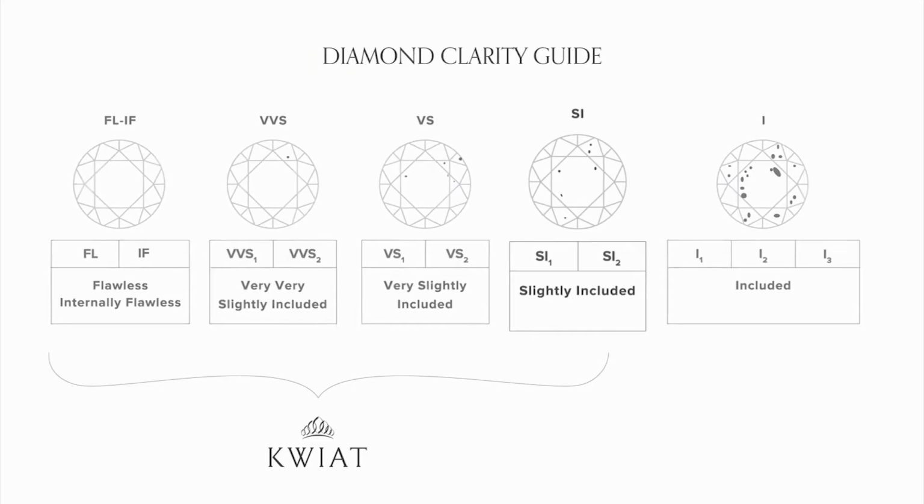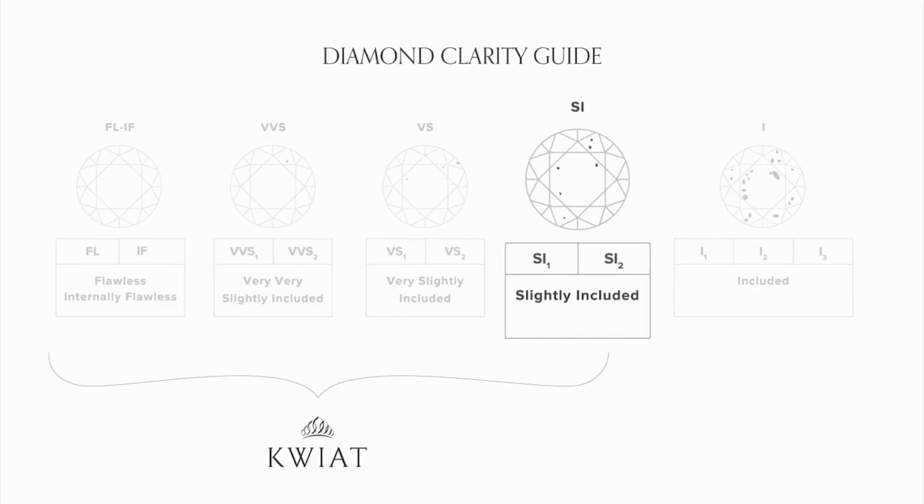The next section is the SI1 range, which stands for slightly included, followed by the SI2 range. Diamonds in the SI1 grading range will typically have inclusions that are apparent under 10 times magnification. The better SI1 diamonds will still be clean to the naked eye with no visible inclusions, but not all SI1 diamonds are created equal, and many diamonds in the SI1 clarity range will have inclusions that are readily visible even without magnification.